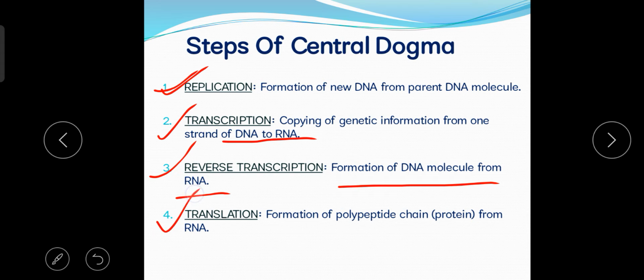Now the last one is called the translation process. So this is the last step of the central dogma. Okay, the first step is the replication, where DNA is formed from DNA.